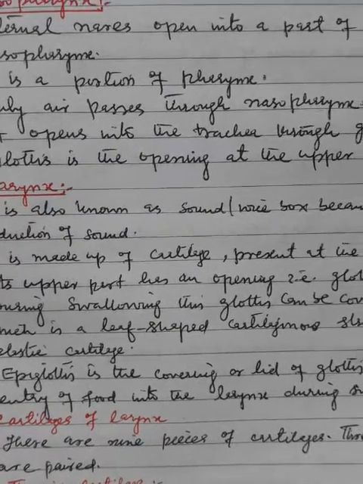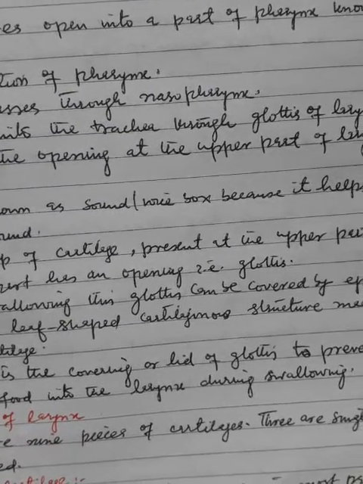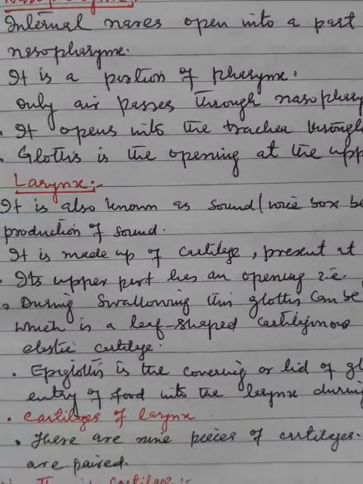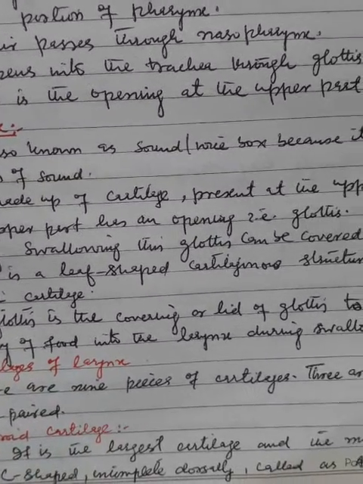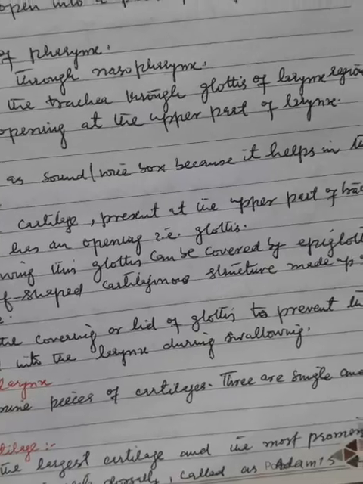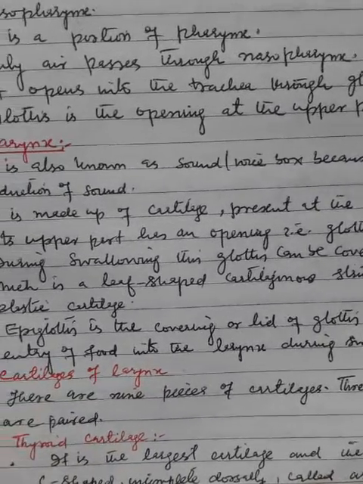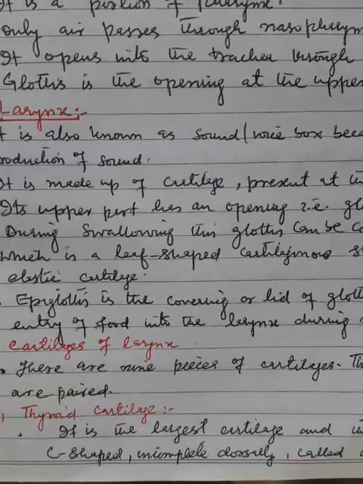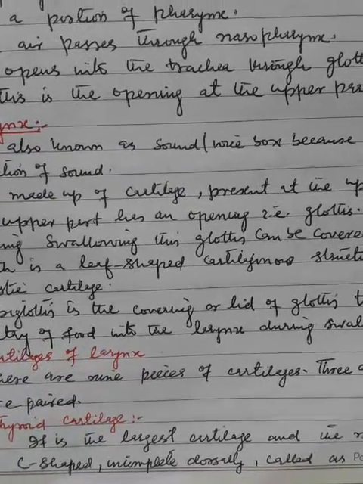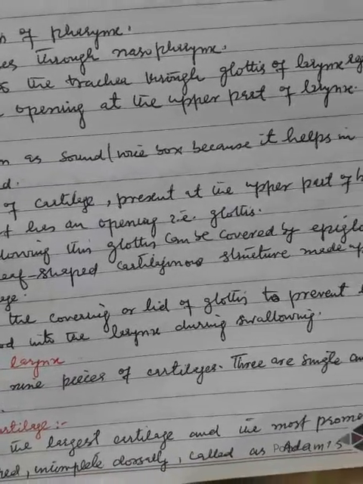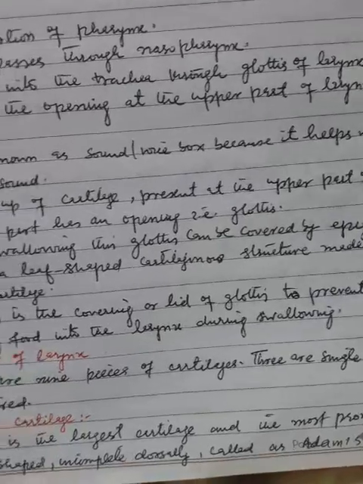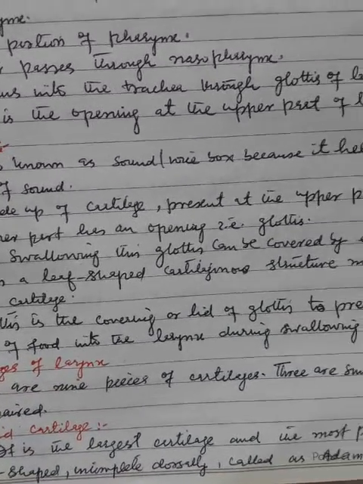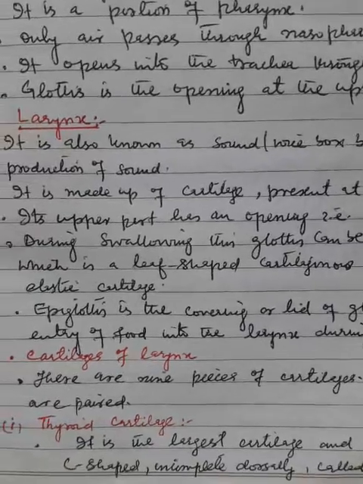During swallowing, this glottis can be covered by the epiglottis, which is a leaf-shaped cartilaginous structure made up of elastic cartilage. The epiglottis is the lid of the glottis to prevent the entry of food into the larynx during swallowing.